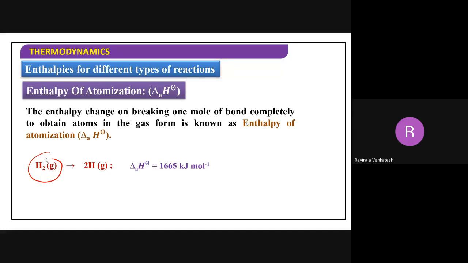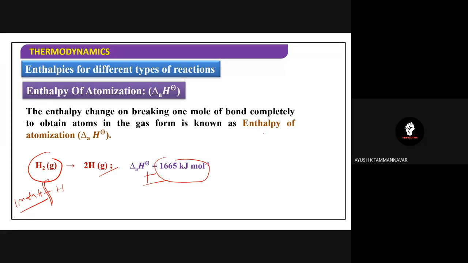Now what is that here? For breaking this much number of bonds, 1 mole of bonds, this much amount of energy is required, therefore it is a positive value. Generally positive, there is no need to show it; only negative we show. This is called enthalpy of atomization. What is enthalpy of atomization? A molecule in which 1 mole of bonds are breaking into atoms, in the gaseous state, is called enthalpy of atomization. Understood?